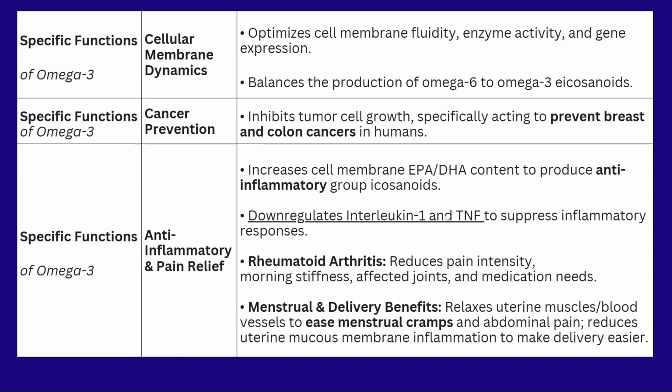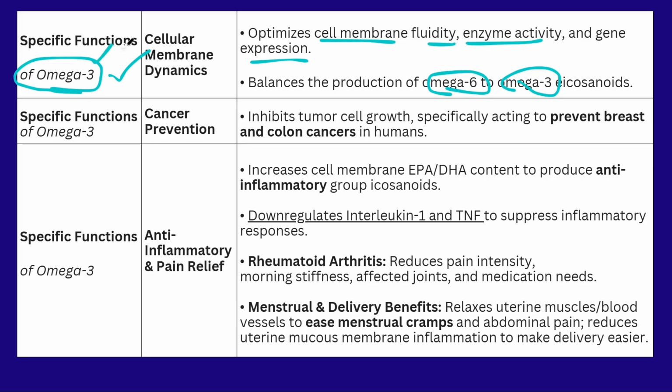Let us see some specific functions of the omega-3. So what are the special functions of omega-3 fatty acid? It is helpful for maintaining the cell membrane fluidity, enzymatic activity, and gene expression. The balance between the omega-3 and omega-6 fatty acid depends upon the concentration of omega-3 present in the body. And also it is helpful for prevention of the breast cancer and colon cancer. This will reduce the tumor growth in the body.